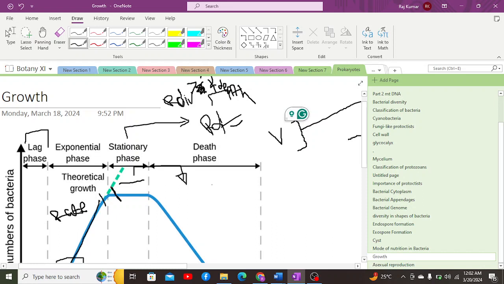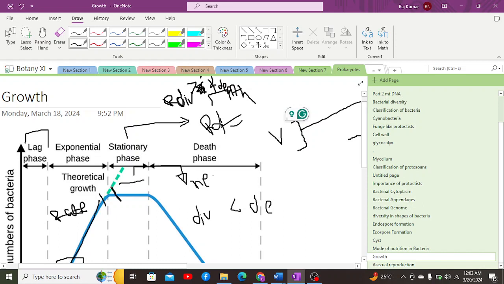After the maximum stationary phase, gradually the death rate will start to increase, and the bacterial cells will stop multiplying, due to which the death rate will now become greater than the rate of division, as a result of which the rate of growth becomes negative, due to the increase in the rate of death and decrease in the rate of division.